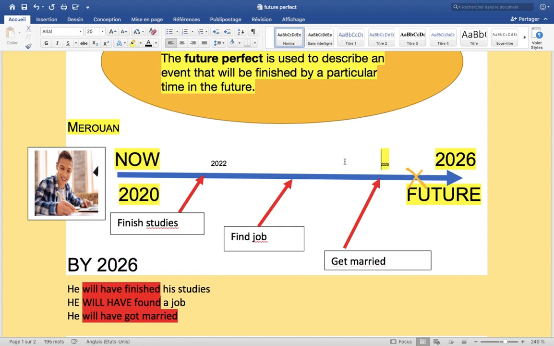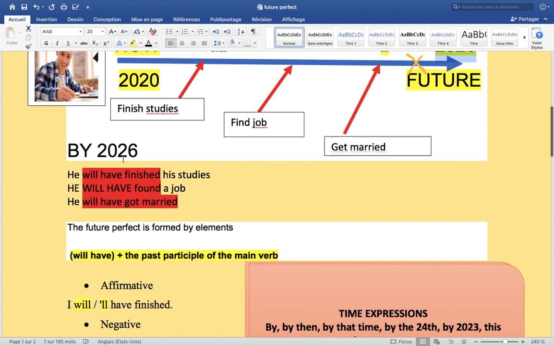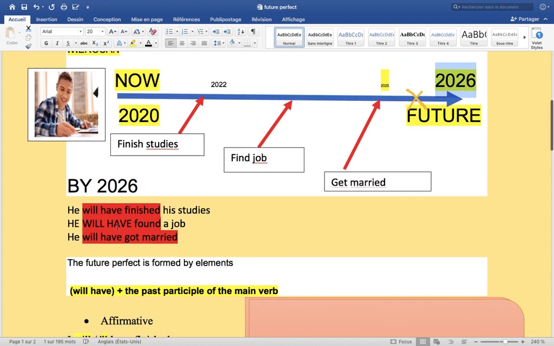So what do you notice here? When he reaches 2026, he will have achieved all these goals: finish studies, find a job, get married. This is what future perfect means. So by 2026 he will have finished his studies, and he will have found a job, and he will have got married. It means he achieved all these goals.